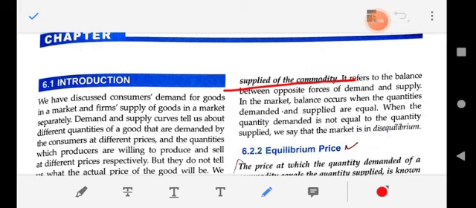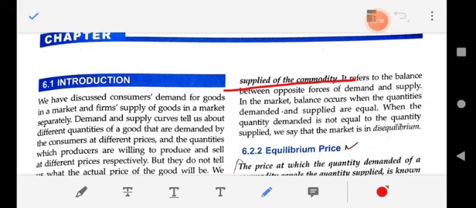For example, demand for a particular product is 10 lakh units by the consumers in the market, and suppliers also supply 10 lakh units of that product. Means no shortage, no surplus. That is the equilibrium quantity supplied.